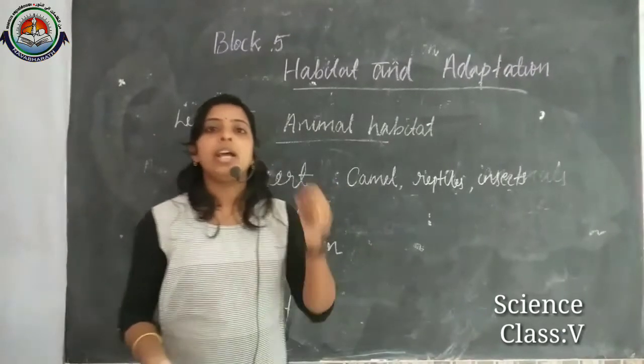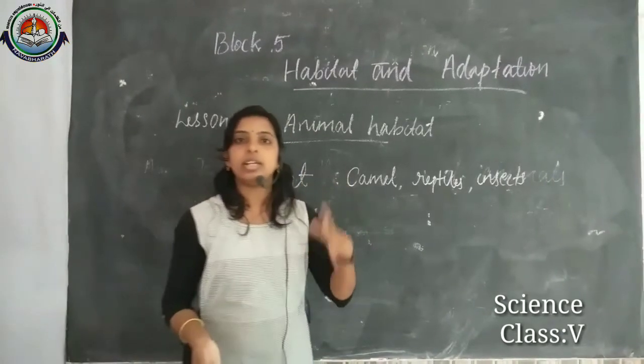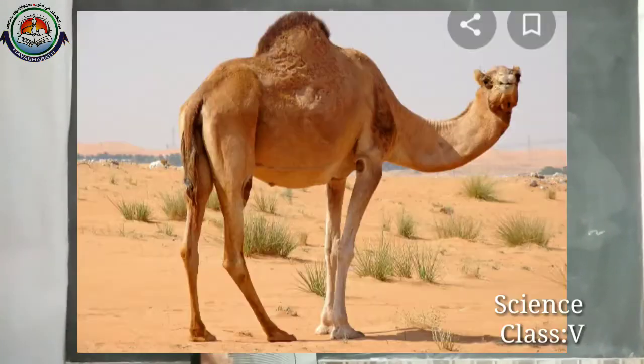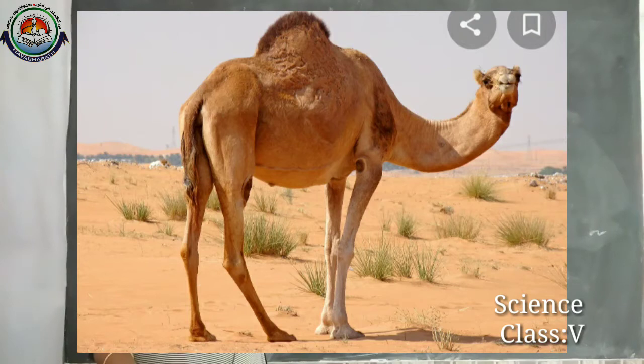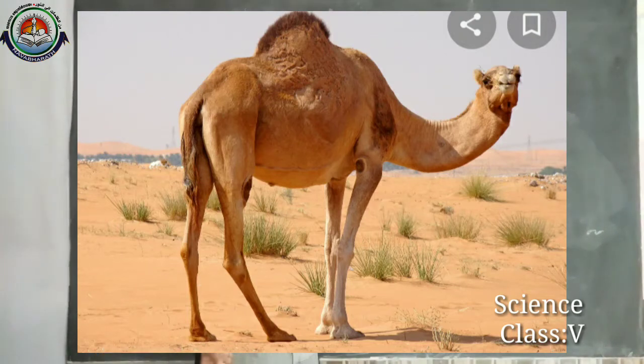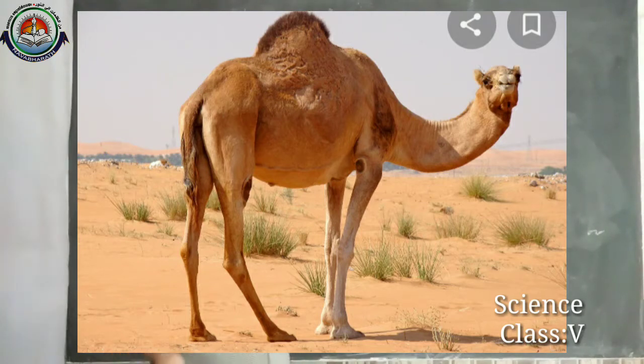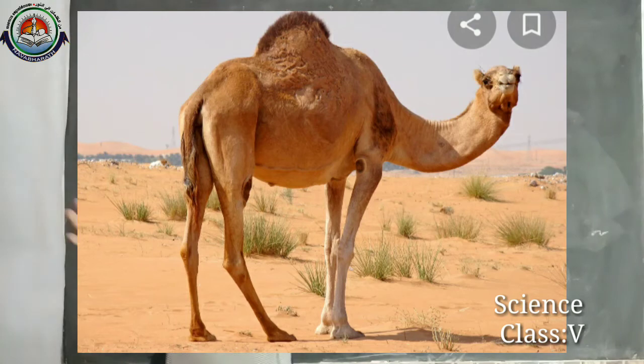So when they are eating food or drinking water, they can store the food and water in their body. Like the humps you can see on their body. With the help of those humps, they can store food and water in their bodies, and they can survive a long time without food.